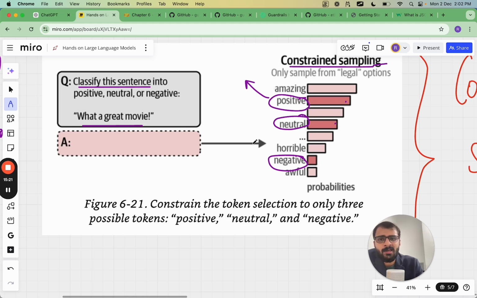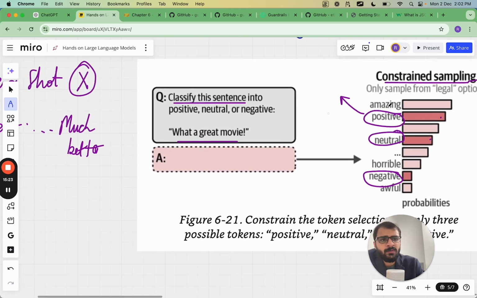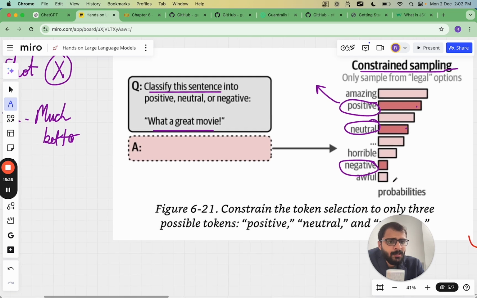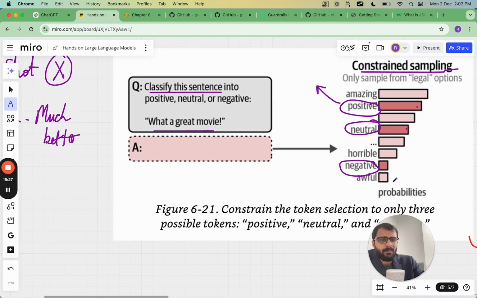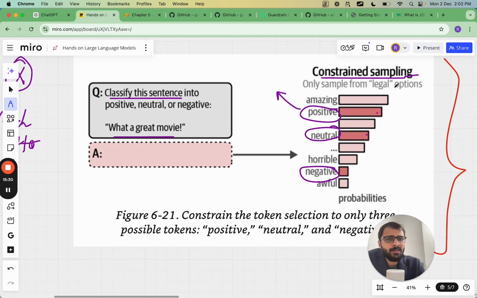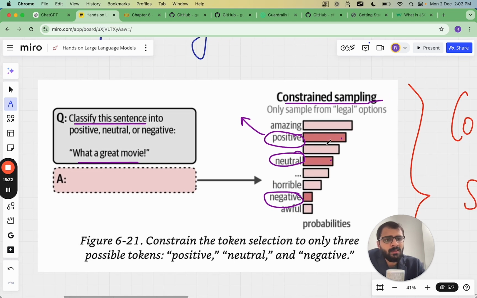What this has done is that in the few shot or zero shot, we still had all of these tokens, right? And the token which has the highest probability would be chosen. But now with constraint sampling, in the tokens itself we have said that among all of the next options, only look at positive, neutral and negative tokens and then choose the token with the highest probability. So now we are completely sure that the answer is either going to be positive, negative or neutral. And in this case, positive seems to have a higher probability. So this will be the answer.